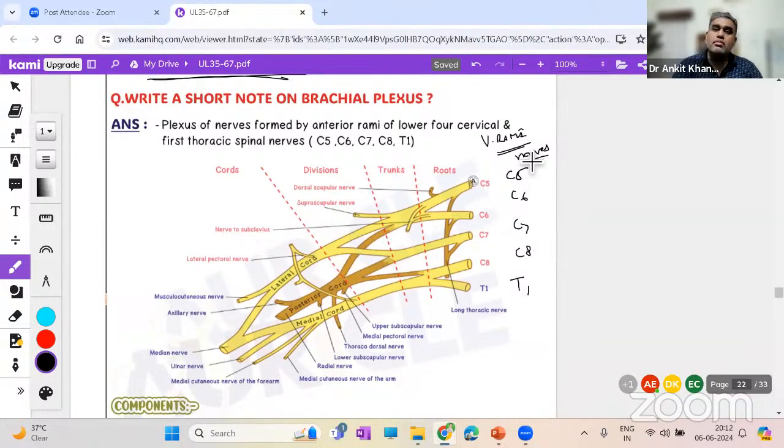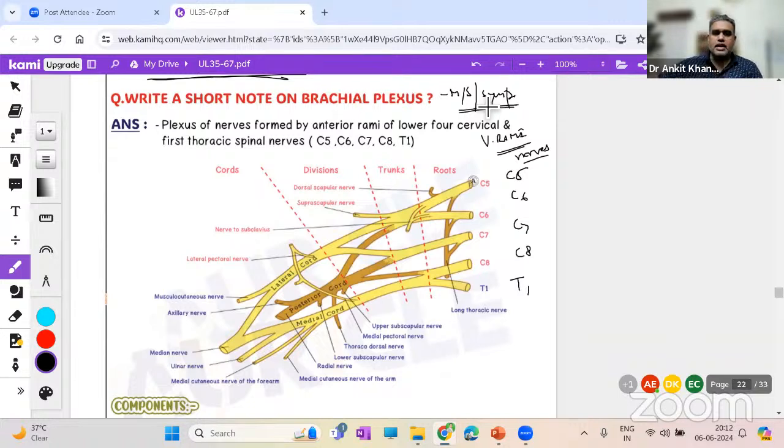It's not only going to give the motor supply to the muscles of the upper limb. In fact, it is also giving the sensory innervation to the upper limb. That is also as important as the motor supply. So this whole brachial plexus is going to give motor supply, sensory supply, and sympathetic. Why, sir? Why sympathetic? For sweat glands, for blood pressure management. Okay, you measure blood pressure over the brachial artery, sympathetic.